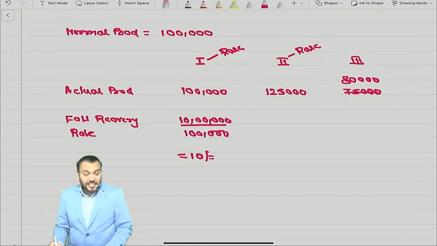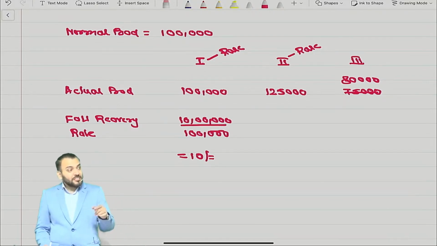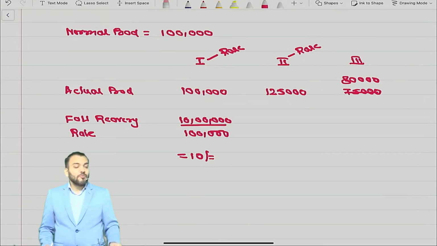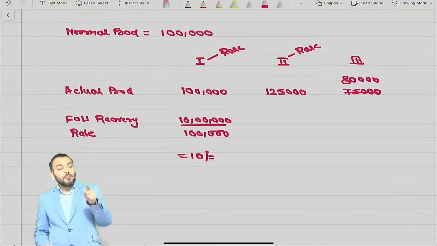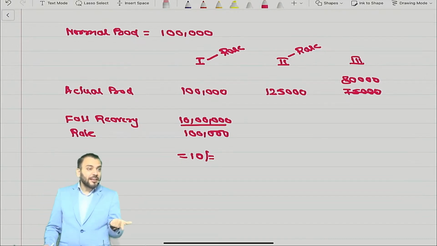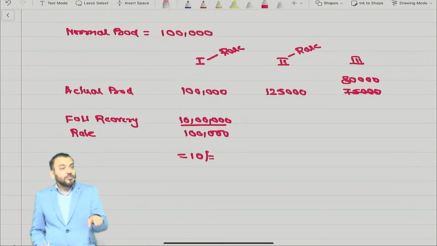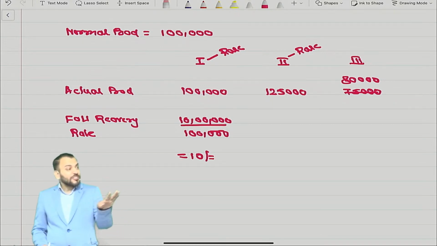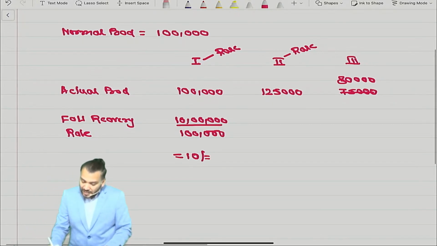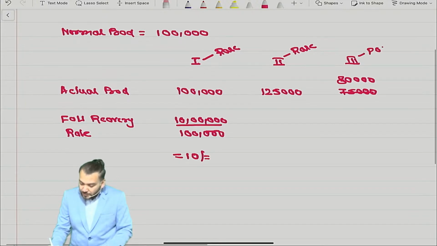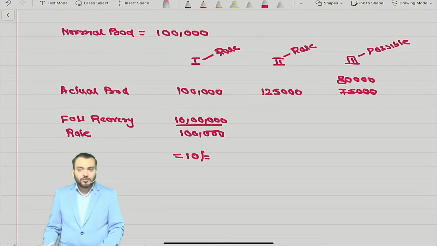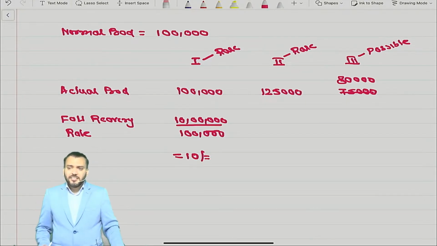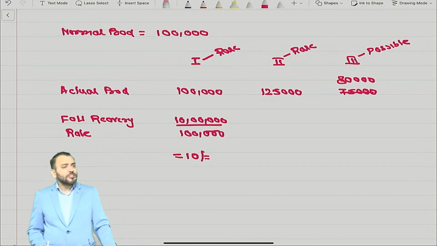But can I see when I am saying 80,000, this is a possible case. Why is it a possible case? Because if at normal level of efficiency you can produce 1 lakh, and you are producing 80,000, it means there is some abnormal loss. So due to abnormal loss, this situation will arise. So can I say this is actually a possible situation? This is actually a possible situation. Understood?